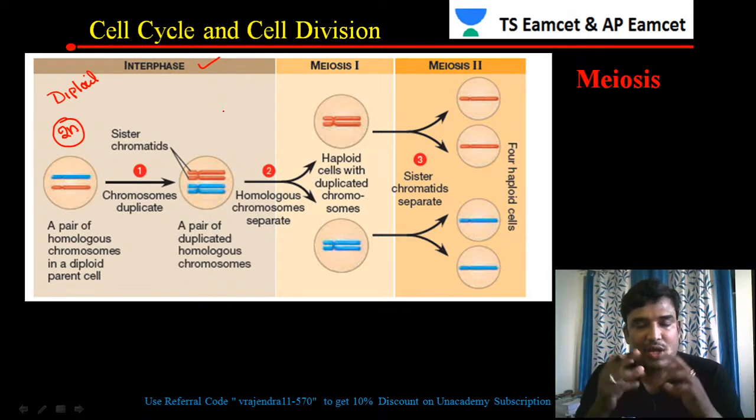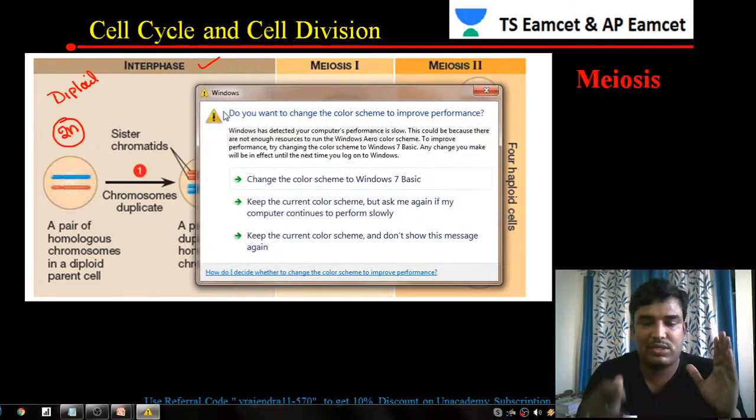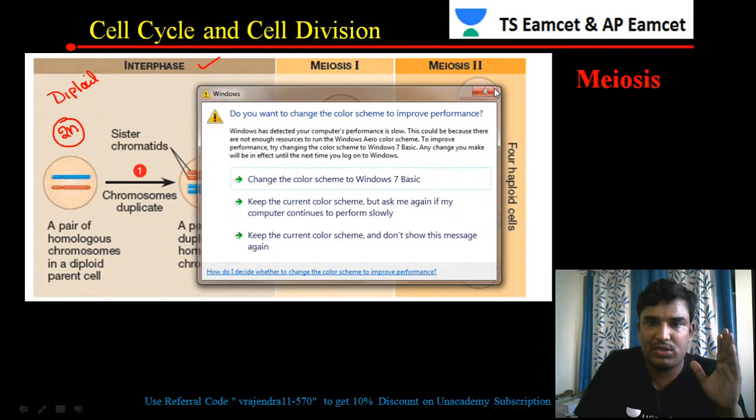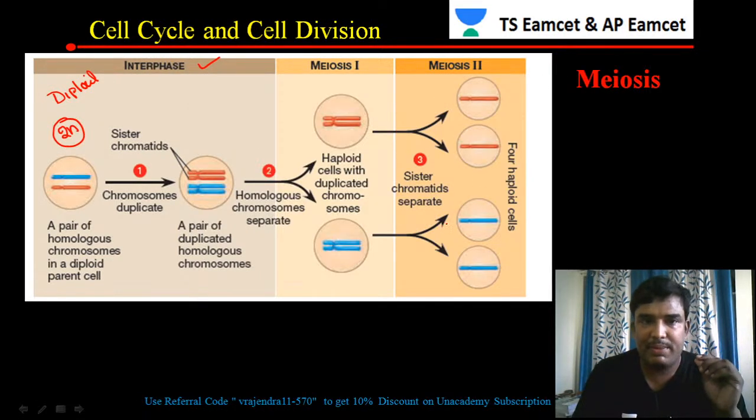Interphase is present before meiosis 1. So interphase is present in mitosis as well as in meiosis.